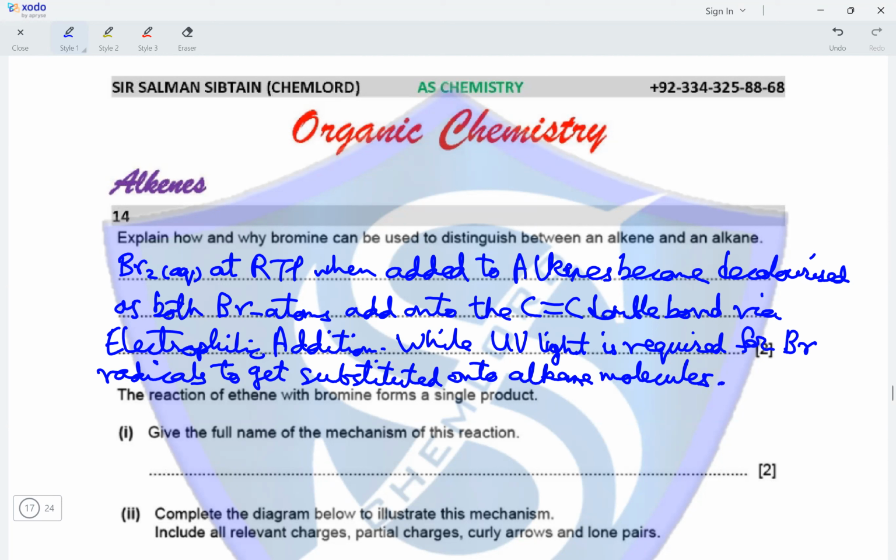So in this way, bromine can distinguish between alkene and alkane by the way it reacts with the organic compound.